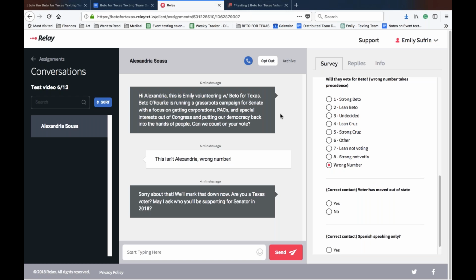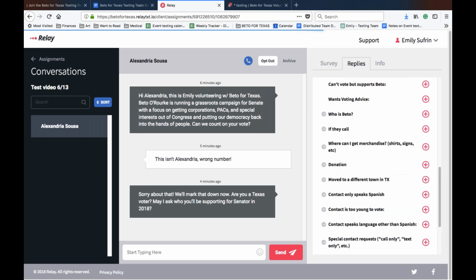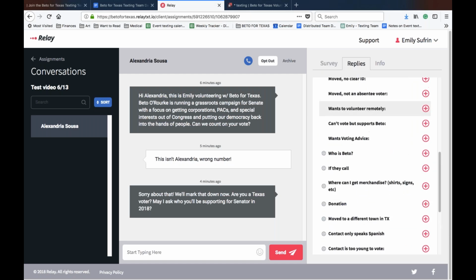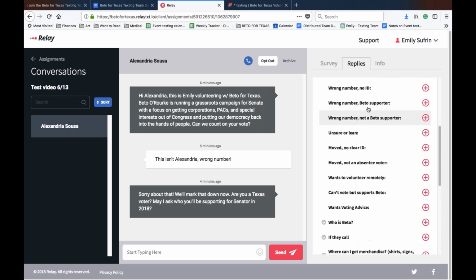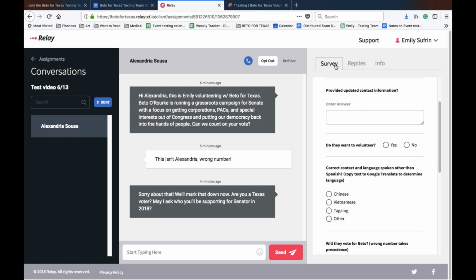So a couple other things I want to talk about while we're waiting. Wrong numbers are going to be really high. We are texting people based on a publicly available list of voters, and it's full of lots of mistakes and errors. So, if someone says, how did you get my number? We have a recommended reply for that. And so you shouldn't be daunted by that. And you also shouldn't be daunted by someone who says, I would never vote for that guy. I'm going to vote for someone else.